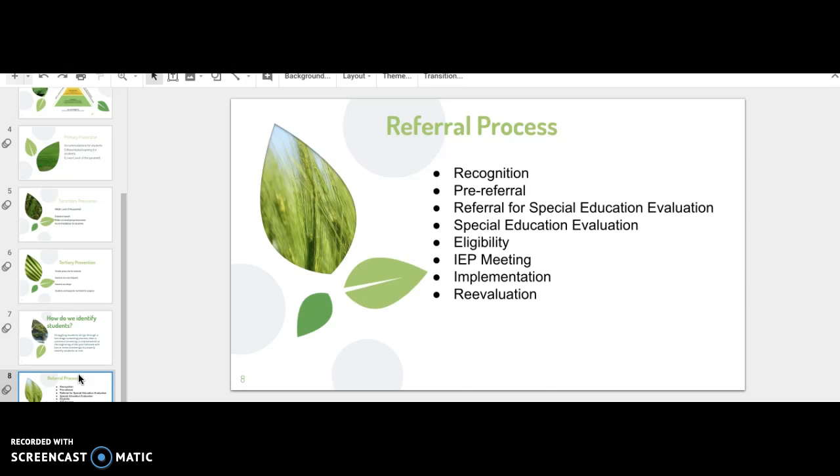And the last one is reevaluation. In the reevaluation, that's yearly. So the IEP team meets, and that's for the purpose of really getting down to evaluate the IEP, whether it's been implemented, the evidence that the teachers have, data tracking, and the goals. And so that would be the entire referral process.